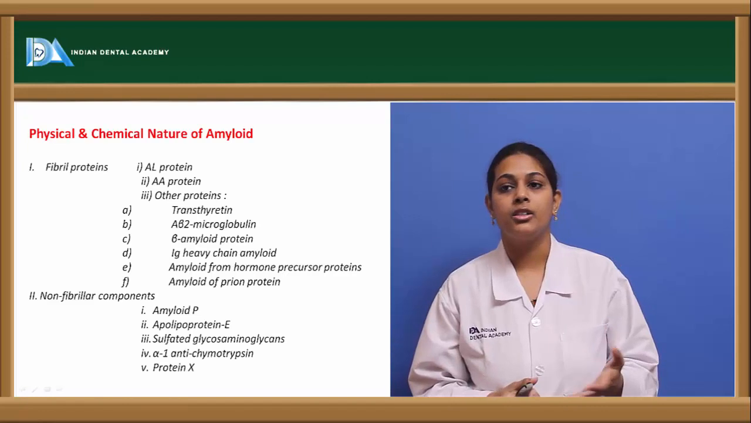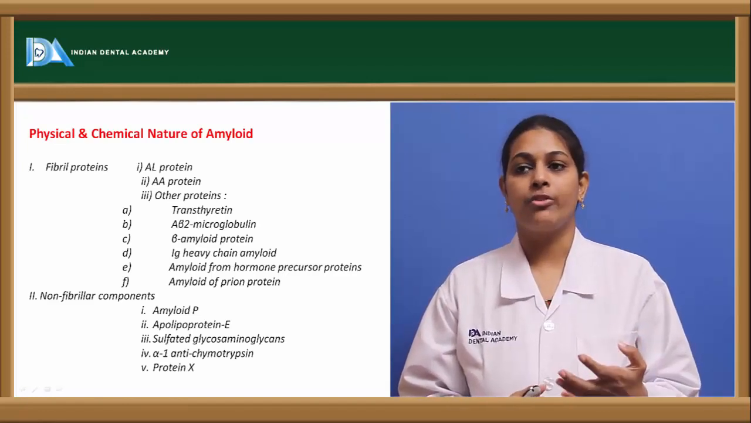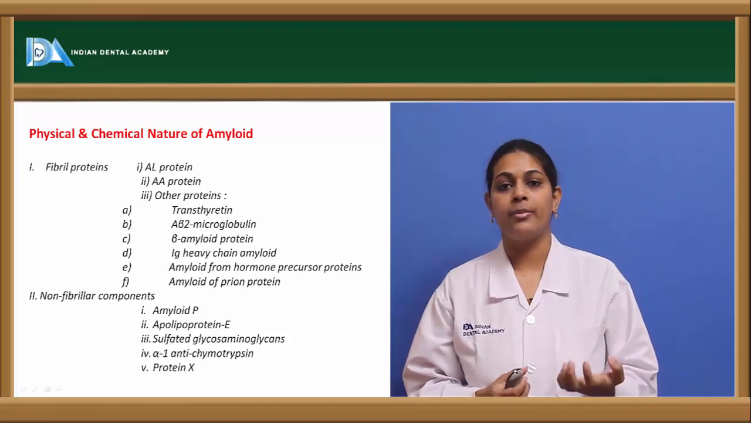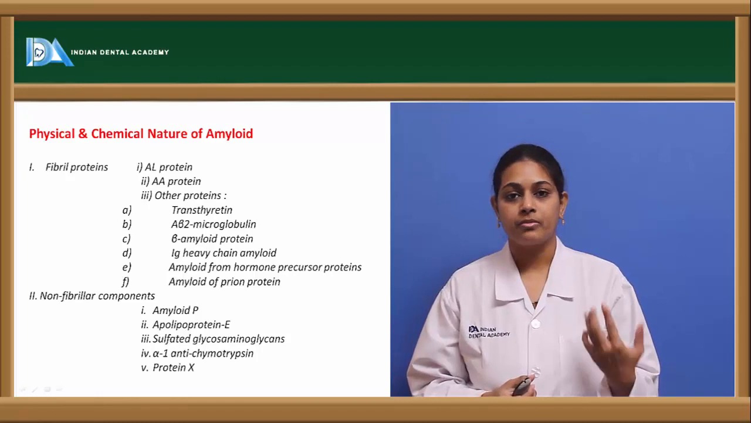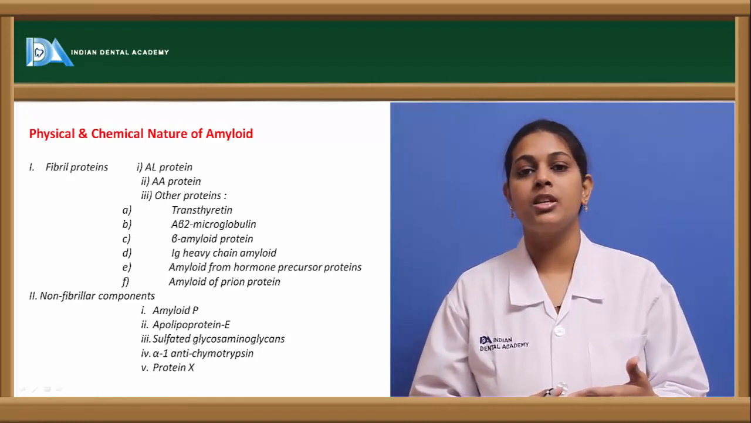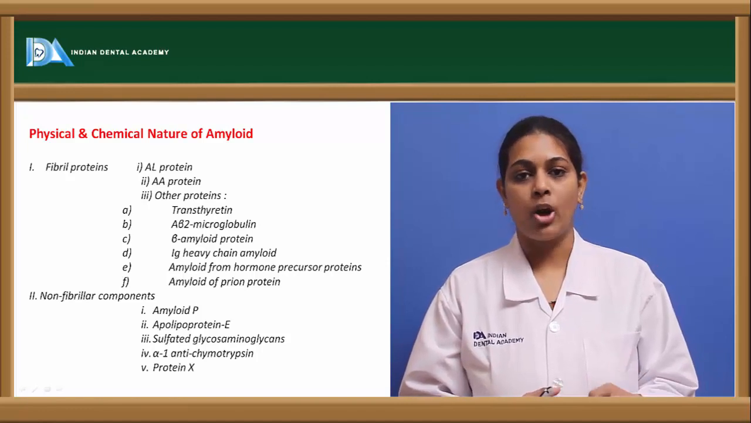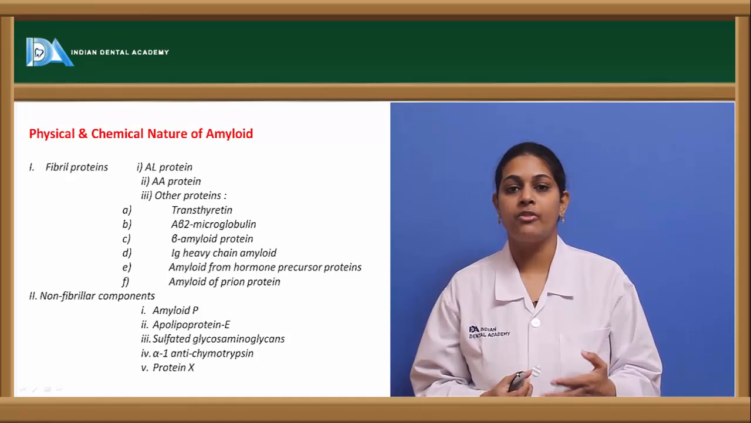Starting with the types of amyloid, based on the physical and chemical nature of amyloid, we see that it is made up of fibril proteins which constitute 95% of the amyloid. The remaining 5% is made up of the non-fibrillar component, the amyloid P component, which is a constituent present in all the types of amyloid.